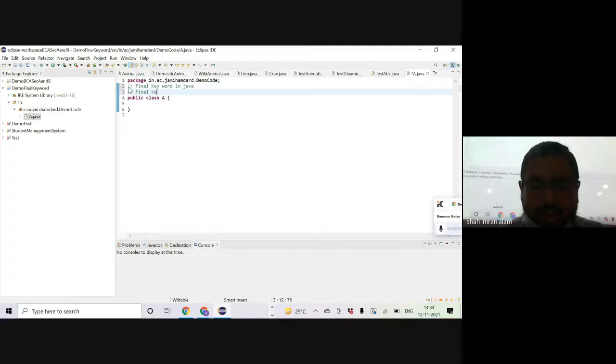Final keyword in Java may be used with class declaration. Okay. I will say point one, class declaration.